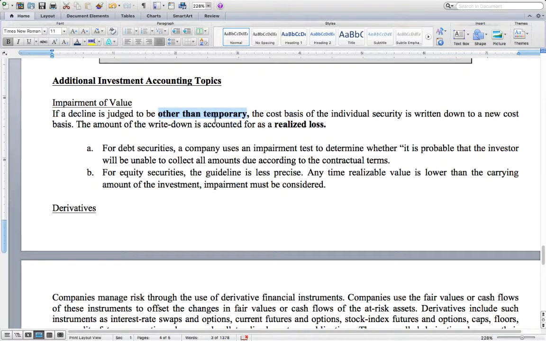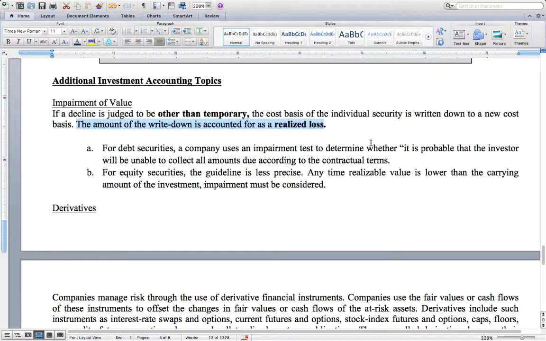If that decline in value is other than temporary, then the company will take the cost basis of the security and write it down to the new cost basis, which is the fair value at the time of impairment. The amount of this write down is recognized as a realized loss.